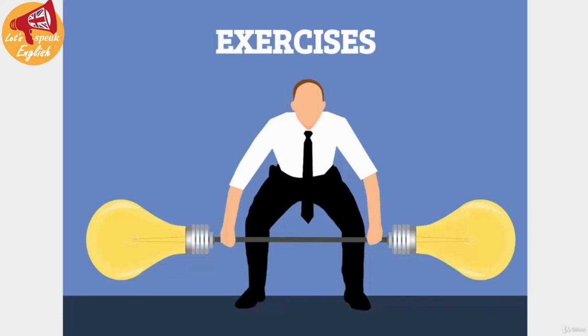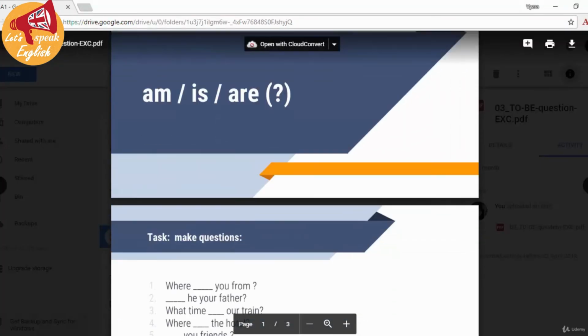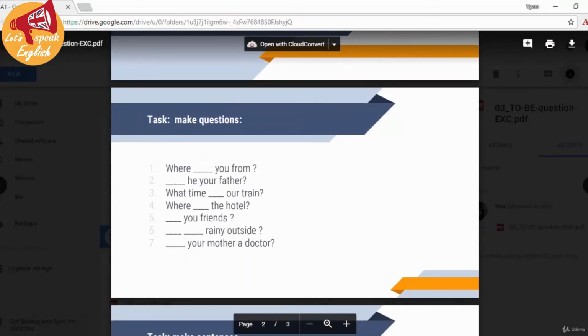Let's do some exercises. You know, we are checking the PDF, you are doing the exercises, and the answers are in the next video. So, checking the exercises first. Here they are. The first task, you need to make the questions. You need to fill in with the correct form of the verb to be. Think about whom you are talking about.